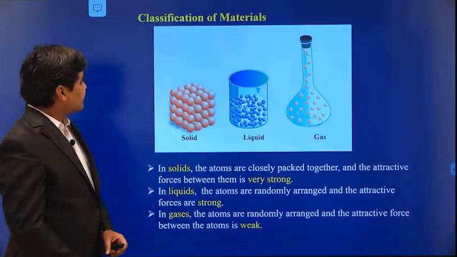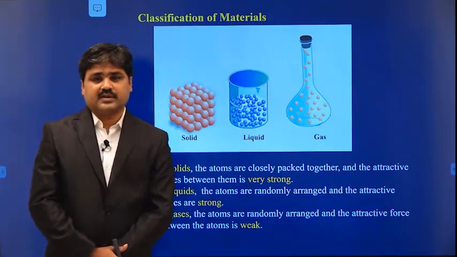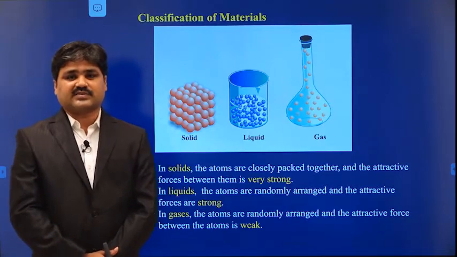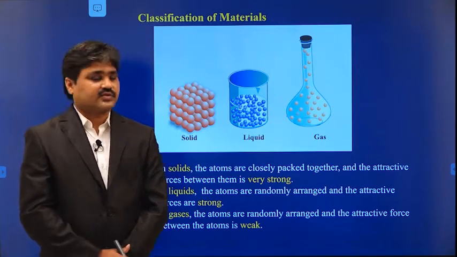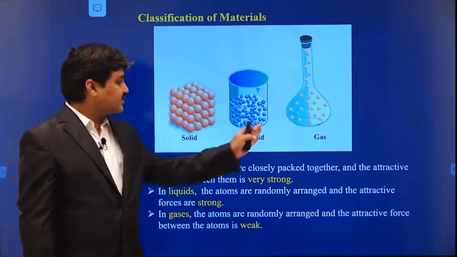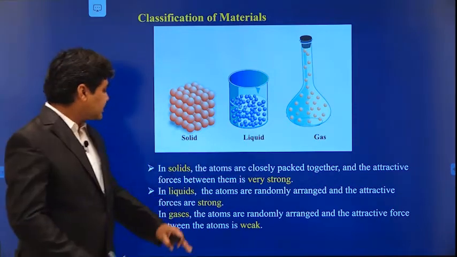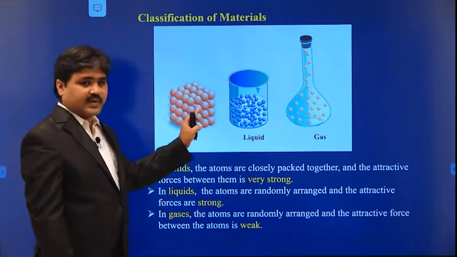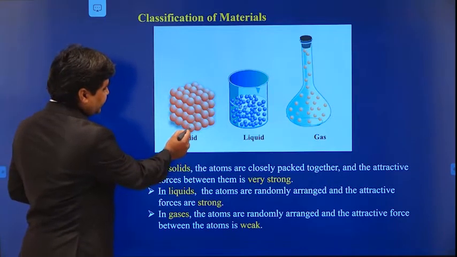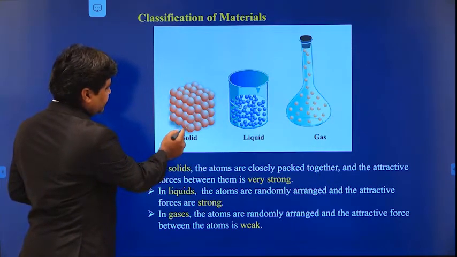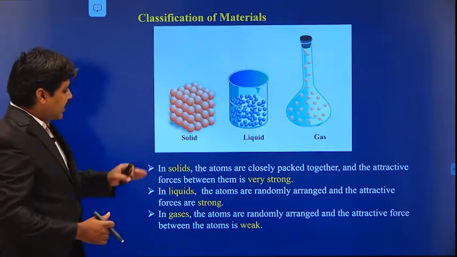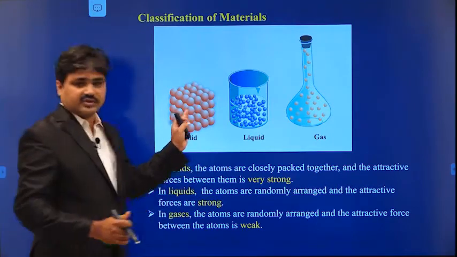First we will start with the classification of the materials. The materials are basically classified into three types. The first one is solids, the second one is liquids, and the third one is gases. In case of solids, the atoms are very closely packed together. Here you can see these are the atoms. These atoms are very closely packed together, and the attractive force between these atoms is very strong.